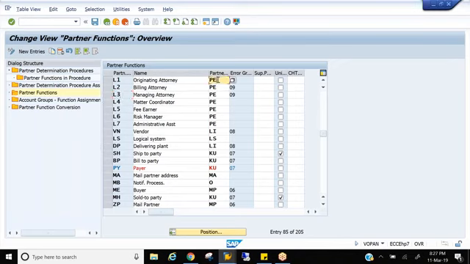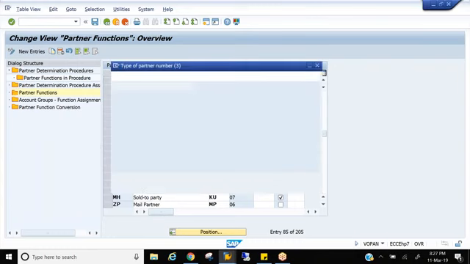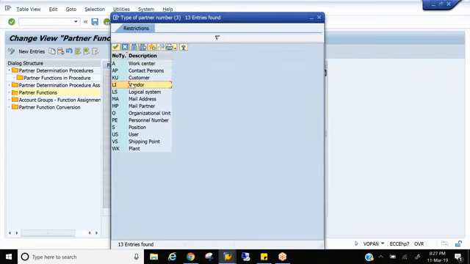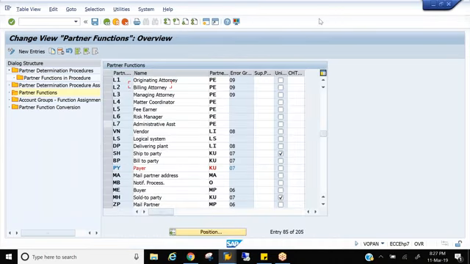Very important. What is partner type? Partner type is the control which tells the system what kind of partner it is, whether it is a customer or a vendor. KU, customer. LI, vendor. PE, personnel employee, that means your sales employee. SE, we use this. Vendor, LI. So this is how the system identifies what kind of partner it is, whether customer, vendor, or employee, right? The system doesn't identify by seeing the names. They are only namesake. So in the interviews, they ask you what is partner type. This is what partner type is.